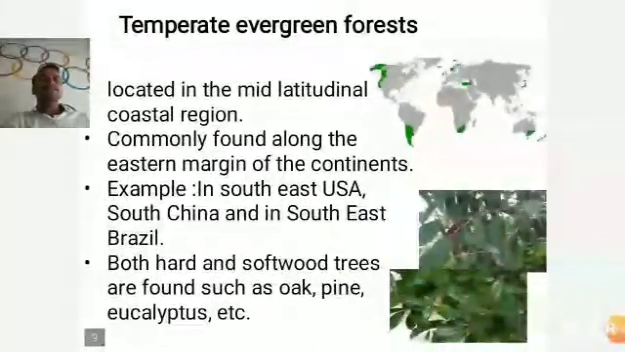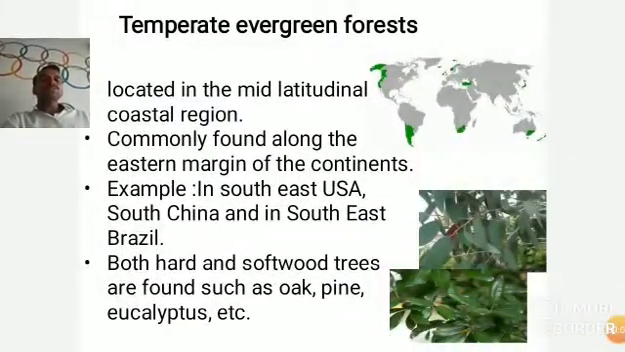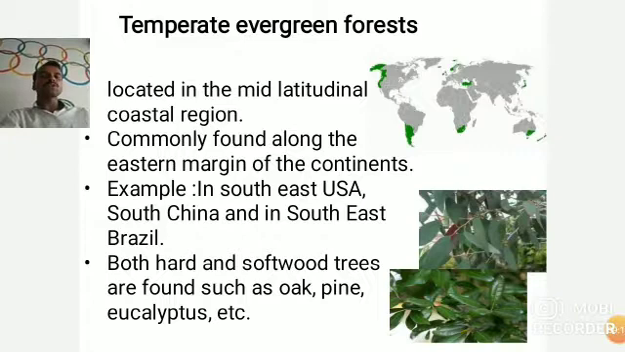Now, temperate evergreen forest. So, students, this temperate evergreen forest is located in the mid latitudinal coastal regions. This is commonly found along the eastern margin of the continents. So, students, we already learned the regions. Okay, the earth is divided into three major zones, that is tropical, then temperate, and then polar, the frigid zone. So hence we learn right now about the temperate evergreen forest. These are located in the mid latitudinal coastal regions.